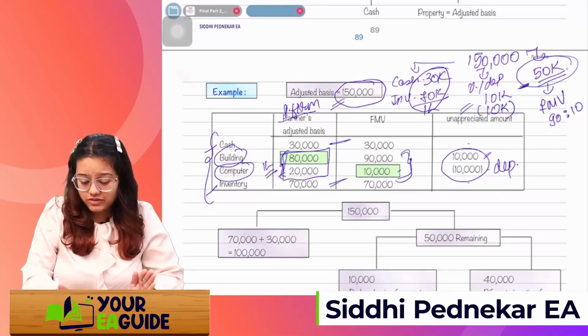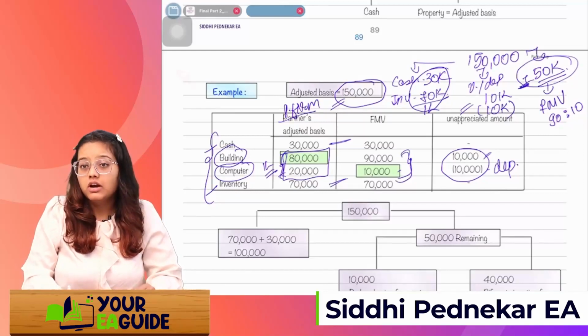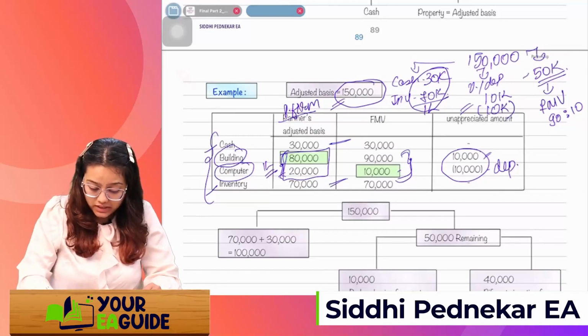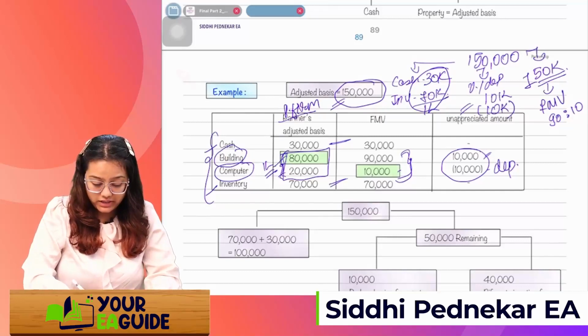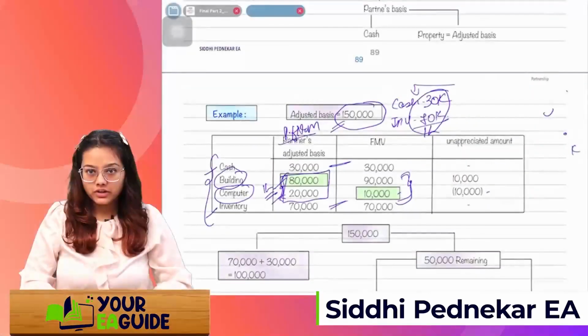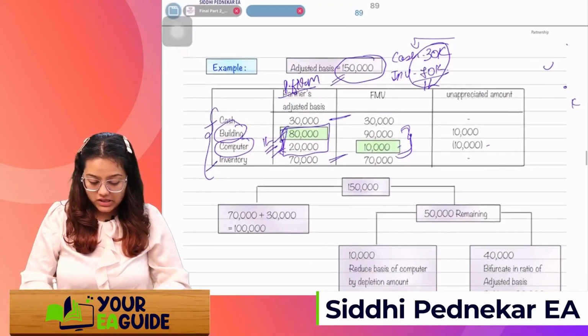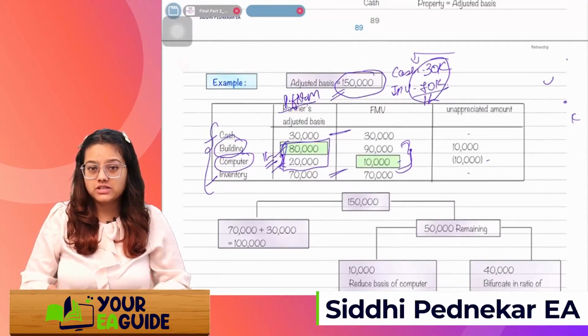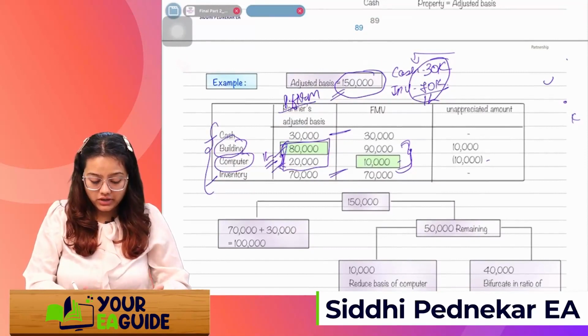If it is enough, say for example, instead of 50 here, if the remaining amount is 1 lakh 50, then first you will allocate 80 and 20, right? 80k, 20k. And for the remaining 50k, we'll divide it in the ratio of FMV. So whatever your adjusted basis is, first you will see whether the amount is enough to distribute it or not.